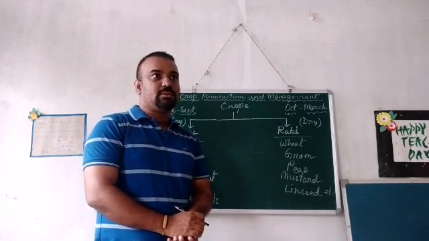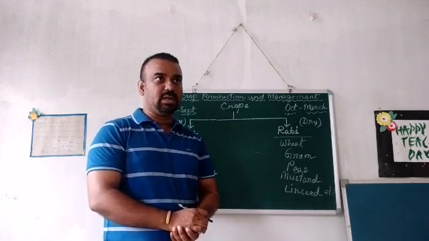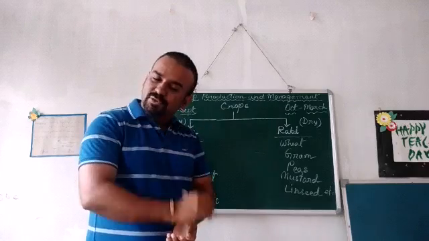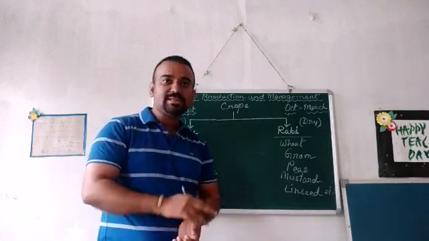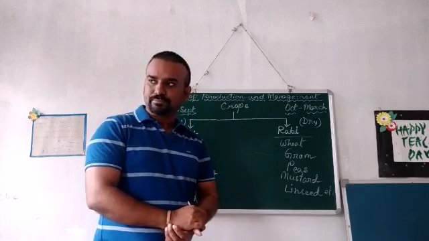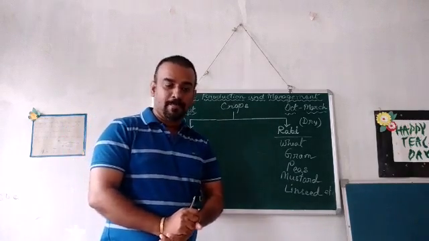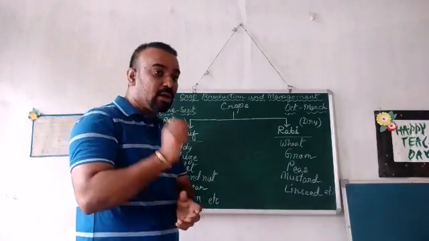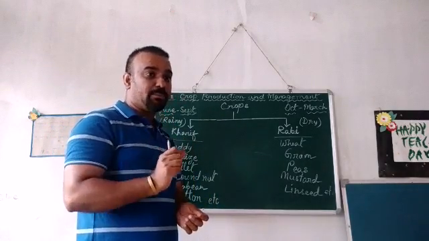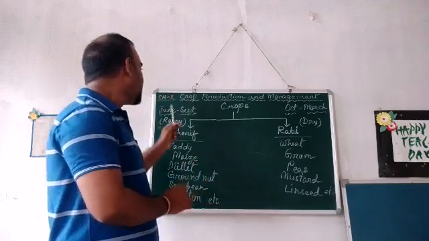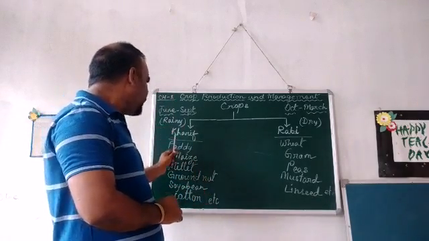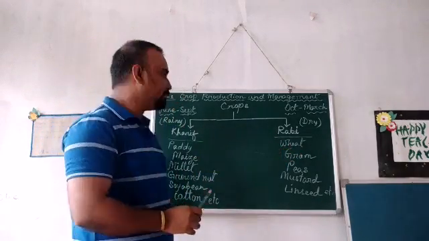Now, there are mainly two types of crops that are practiced in our system. The two types of crops that we practice in our part of the world are the Kharif crop and the Rabi crop.